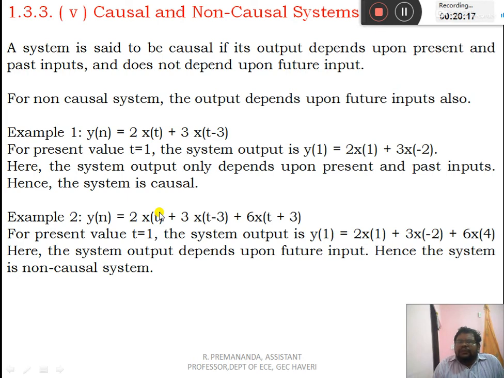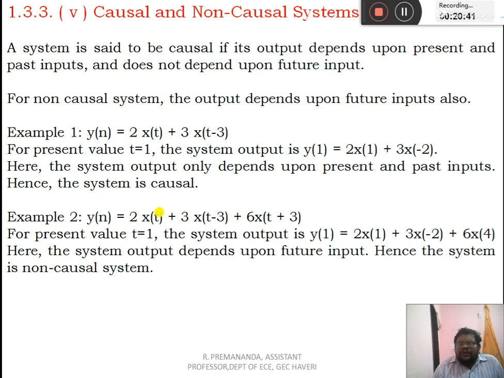Causal and non-causal system. A system is said to be causal if its output depends upon present and past inputs. It is causal when it depends upon the present and the past inputs and does not depend upon the future inputs. If it depends upon the future input, we call it a non-causal system. If it does not depend upon the future input, we call it a causal system.